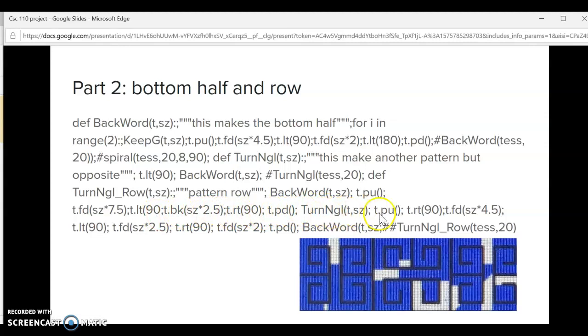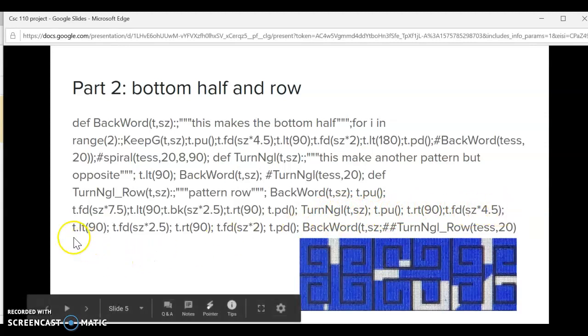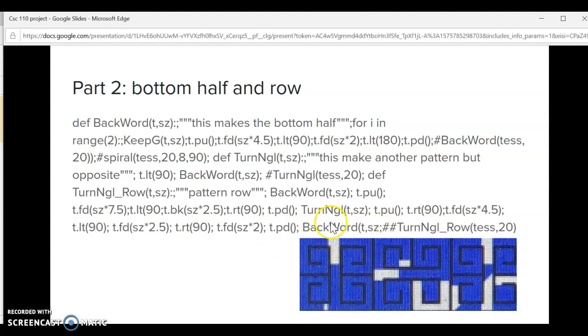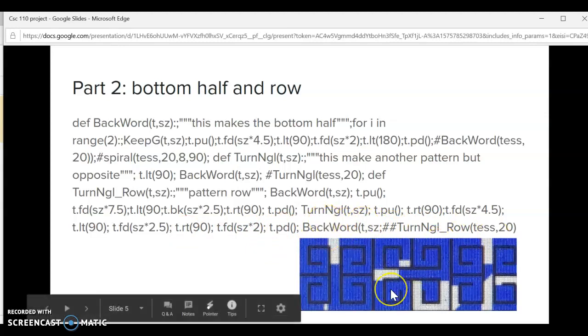Then turn angle again, pen up, right 90, forward size times 4.5, left 90, forward size, right 90, forward size times 2, pen down, and I just let Tess draw the whole thing.